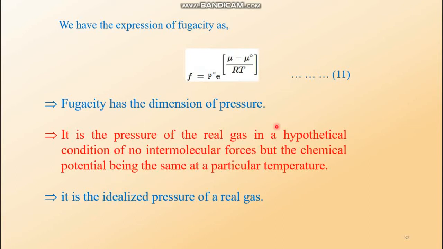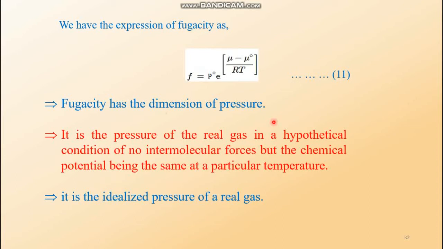Now fugacity has the dimension of pressure. I have said that it is being plotted in the pressure axis. So definitely, if it did not have the dimension of pressure, it could not have been plotted in the pressure axis. So fugacity has the dimension of pressure, and it has the unit of pressure also.